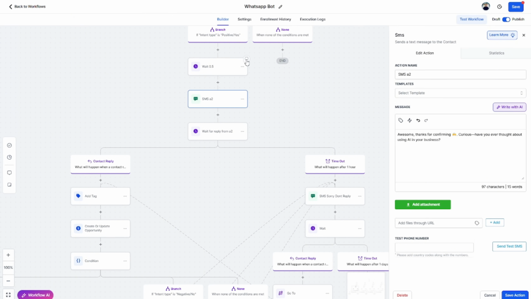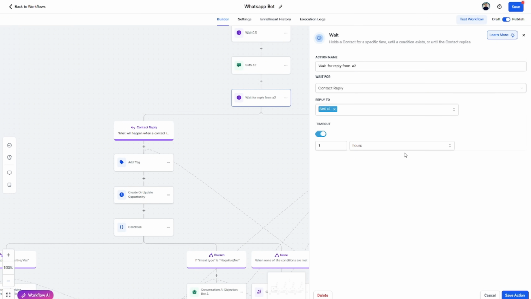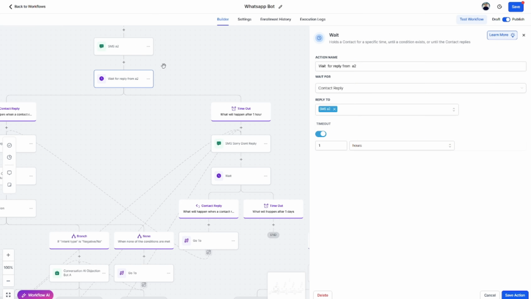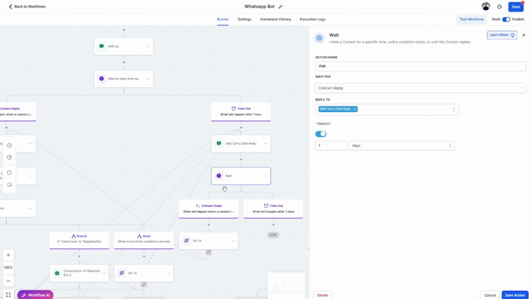And then we're going to do a little bit the same as we did in the top where we come through. If they reply, we're going to wait again 1 hour. Have they replied? If they have not replied, we are going to send them down here. We're going to send them a message, and the message is just going to be something simple. So, hey, seems like you were busy. If you're at some stage, please message us back. So, if they message us back later on, it's going to do a couple of things in here. We're going to wait again. We're going to wait for a reply. The reply is going to be yes. It's going to go through in here.